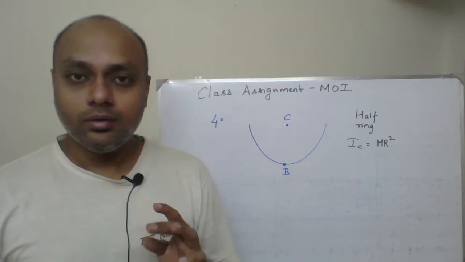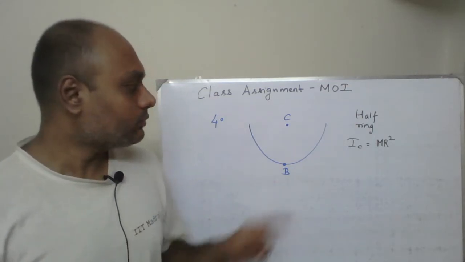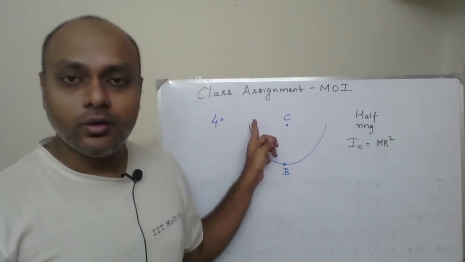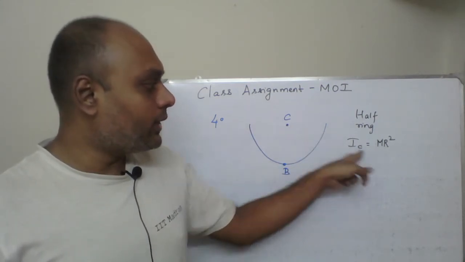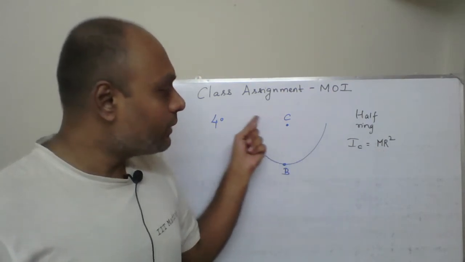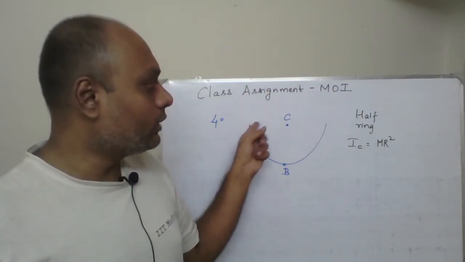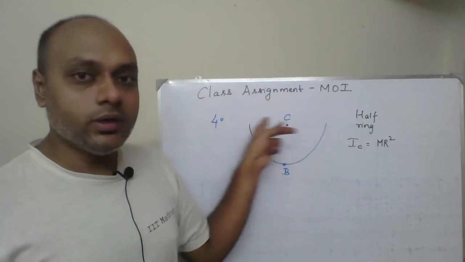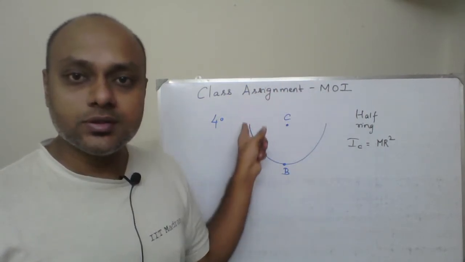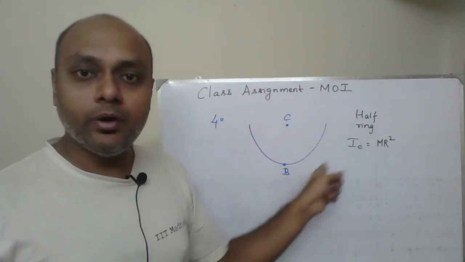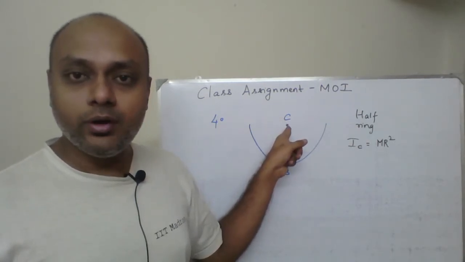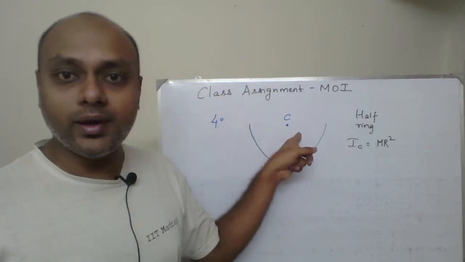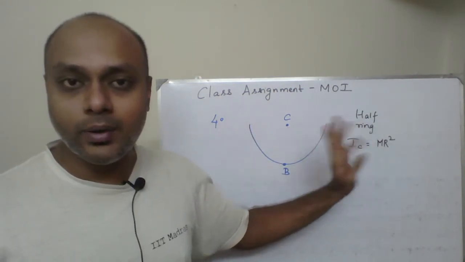For the half ring, the moment of inertia about the axis passing through point C and perpendicular to the plane will be m r square, because if I make the construction and consider the full ring, the axis passing through C divides the two half rings symmetrically. For the full ring, the moment of inertia about the axis passing through C is going to be 2mr square. So the moment of inertia for the half ring about the axis passing through C will be mr square.